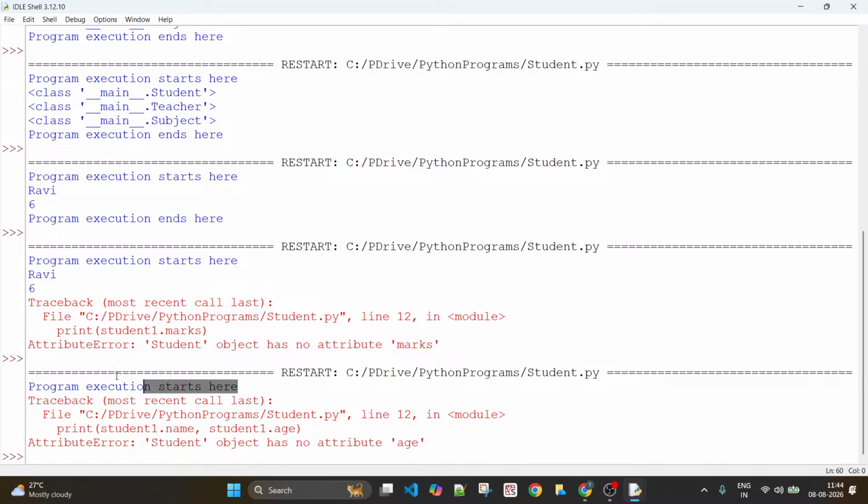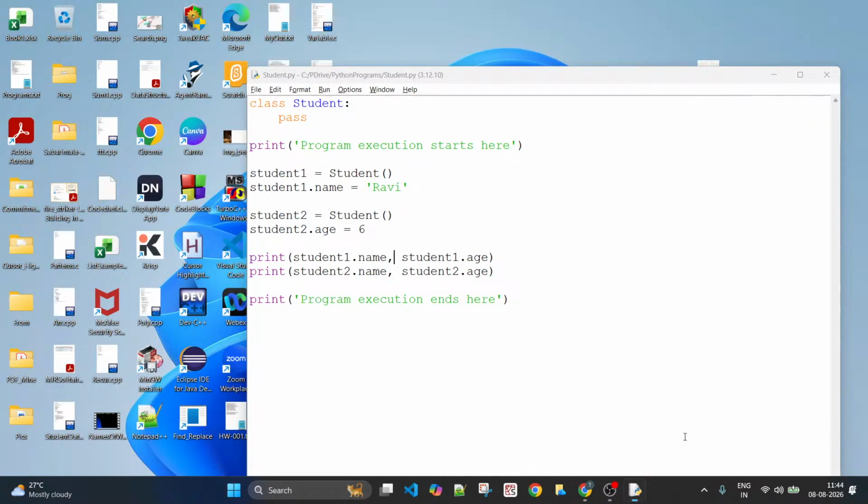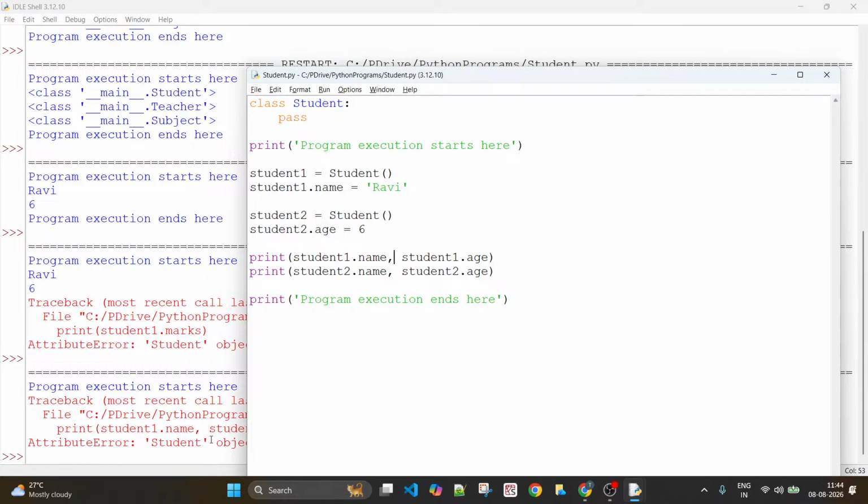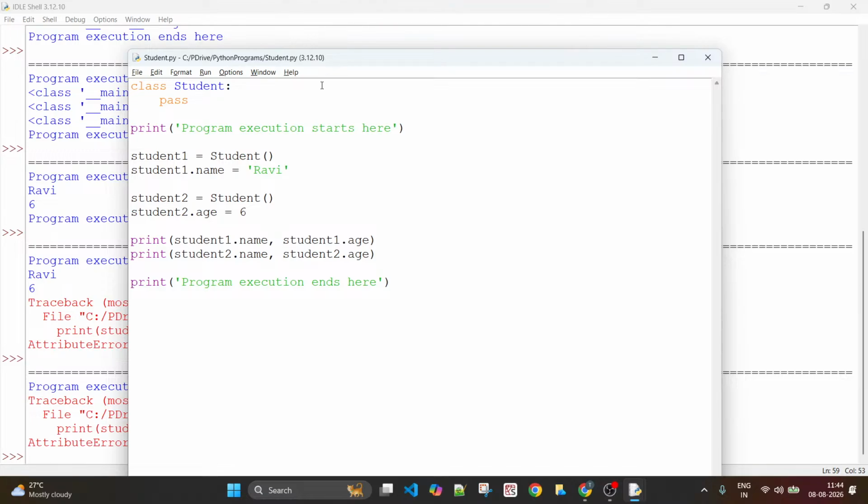All right, you see here program execution starts here, but you see an error. What is the error again? It is an attribute error: Student object has no attribute age. It describes it very well. The student object does not have an attribute by the name age. This is for student one, because student one had only name, and when you are printing the name as well as age, you are trying to access a non-existent attribute.